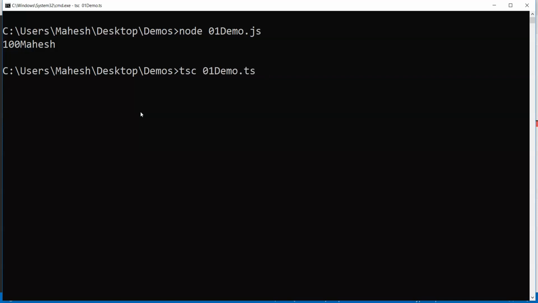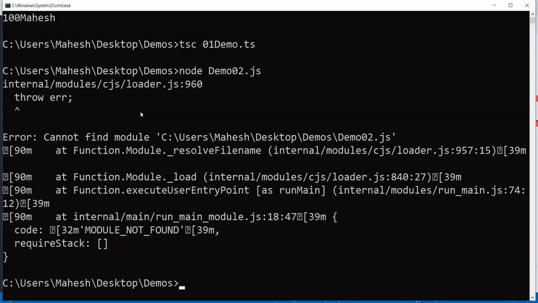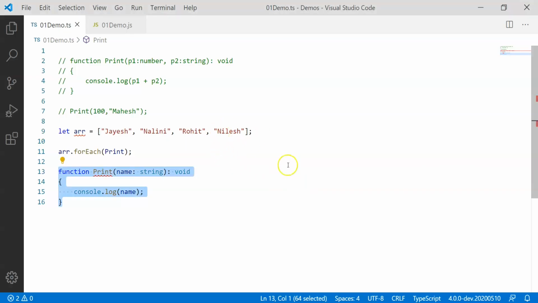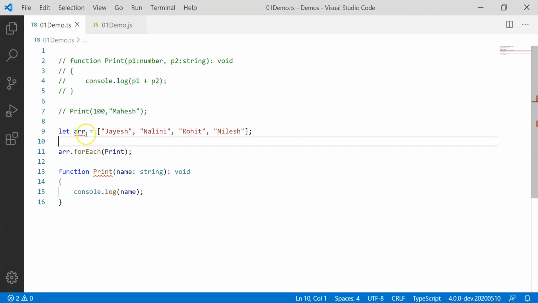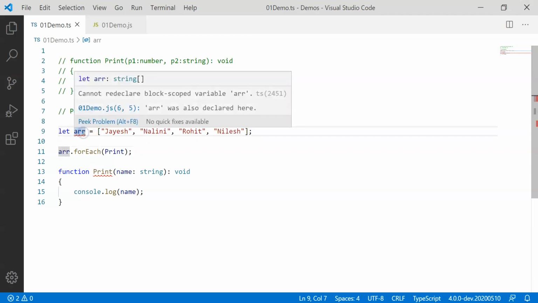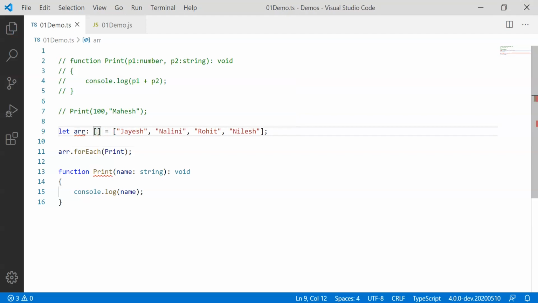So this 01 demo ts file will be converted into .js, and when we run this, okay, cannot find a module, it throws an error, some code problem I believe. Let us see what's the issue. Okay, let arr equal to some array.